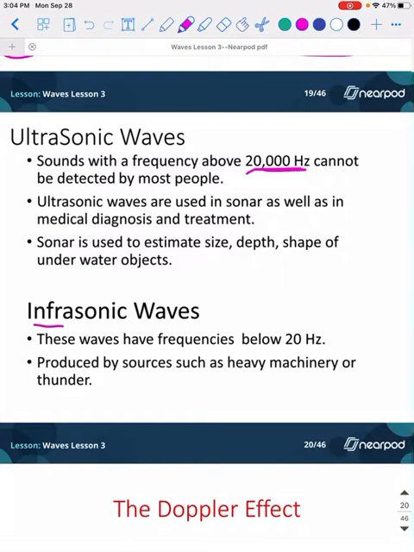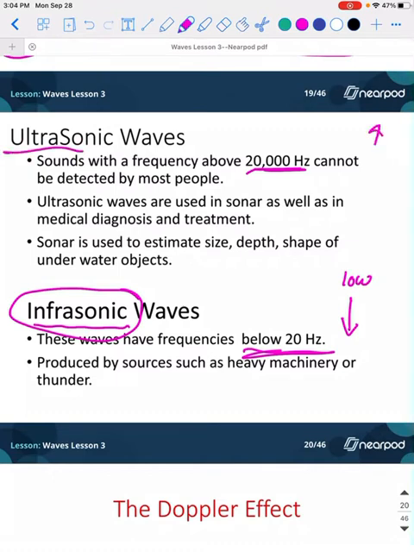Infrasonic waves have frequencies below 20 hertz. So these are super low sounds. These are produced by sources such as heavy machinery or thunder. So you get that loud thunder rumble, and it kind of makes your stomach go, oh my. Yeah, those are those infrasonic waves. So infrasonic just means it's a low frequency wave. Ultrasonic, high frequency.